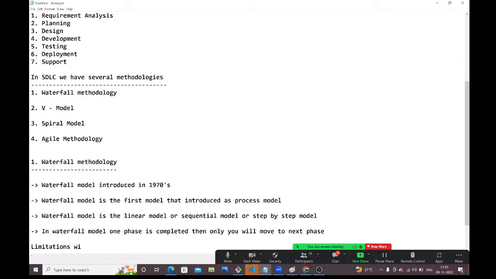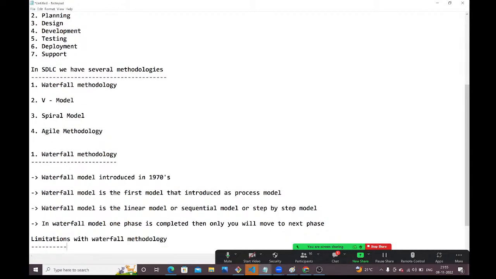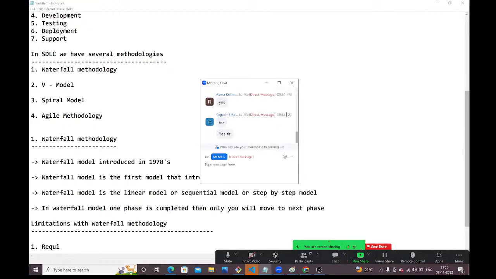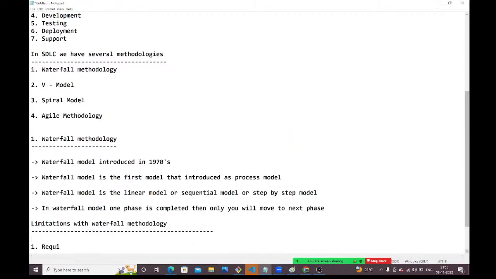Limitations with the waterfall methodology. What limitations are there, guys? First one: requirements can't be changed in the middle.